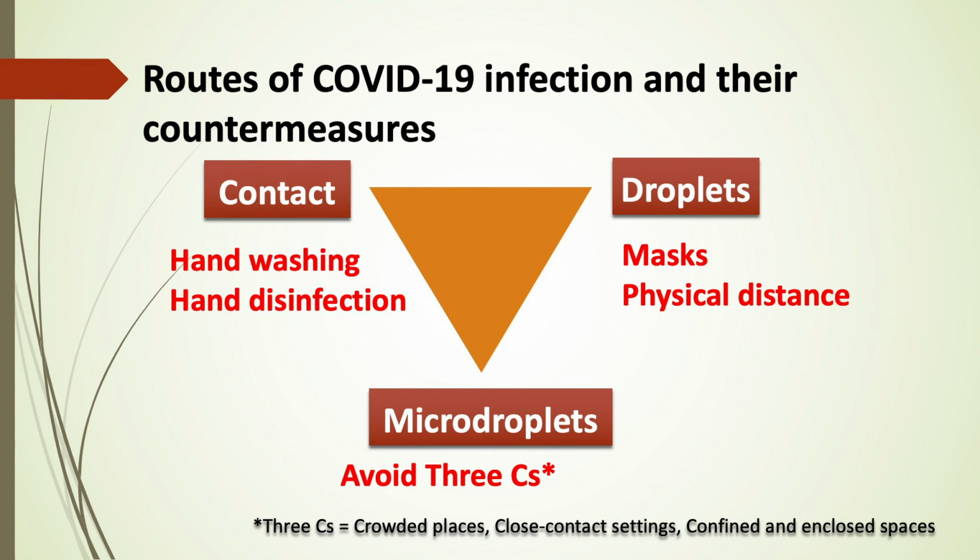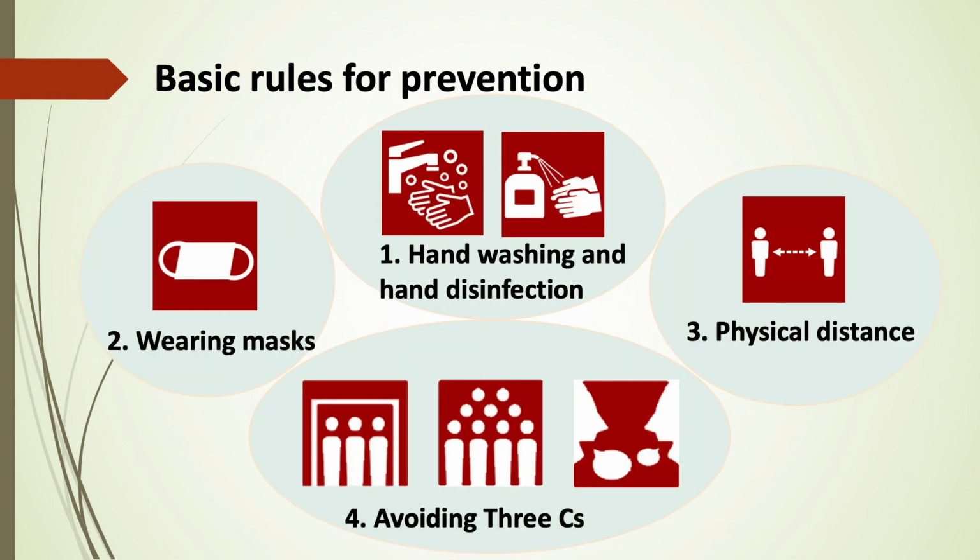Droplet infections can be prevented by wearing a mask and securing physical distance. Microdroplet infections can be prevented by avoiding the 3 C's in addition to basic preventative procedures such as masks. If you adhere to all these basic rules, you will not be infected.